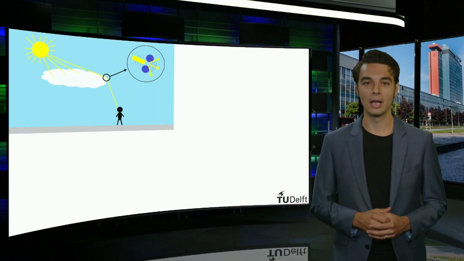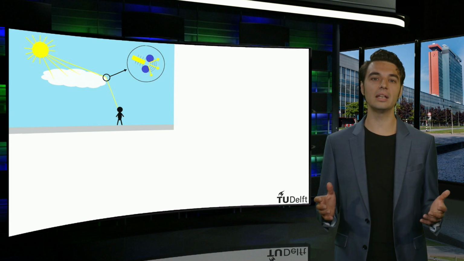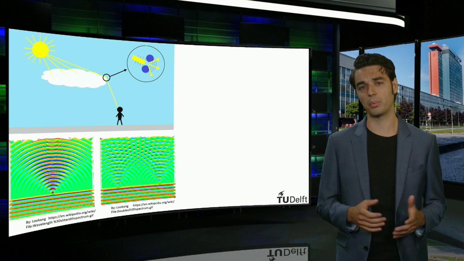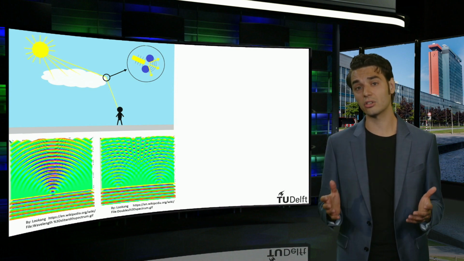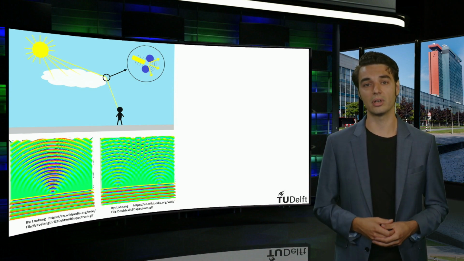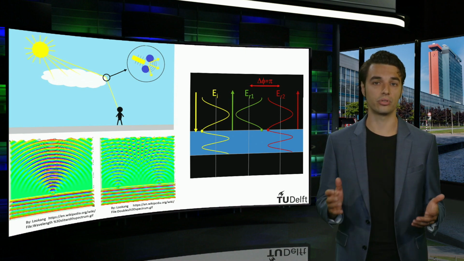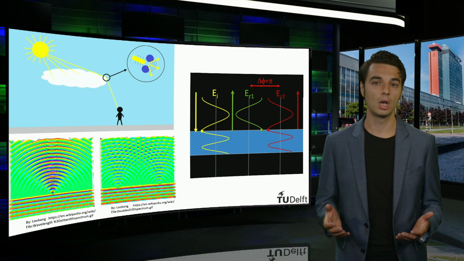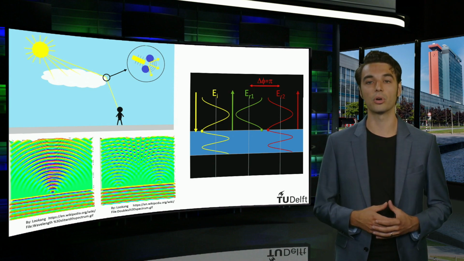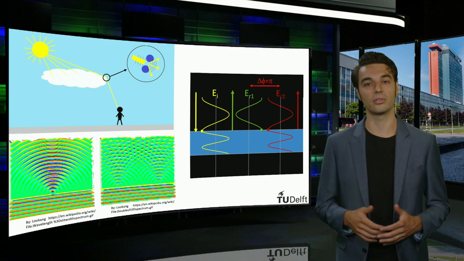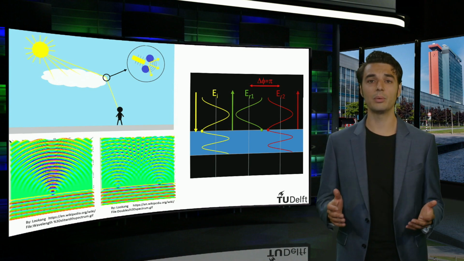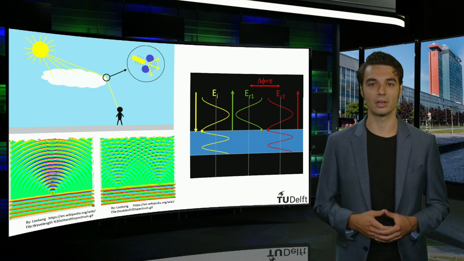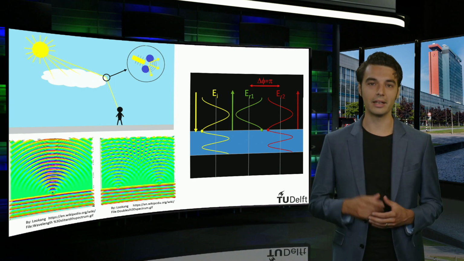Now, in summary, we defined diffraction as the bending of light around an obstacle. We looked at the famous single slit experiment and saw that opening a second slit would lead to wave interference. A phase shift of 0 or a multiple of 2 pi leads to constructive interference, while a phase shift of an uneven number of pi's leads to destructive interference. Finally, we saw these concepts applied in solar cells through the use of an anti-reflection layer. I'll see you again in the next video.